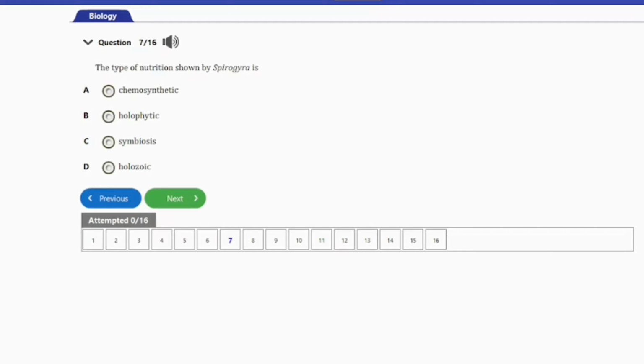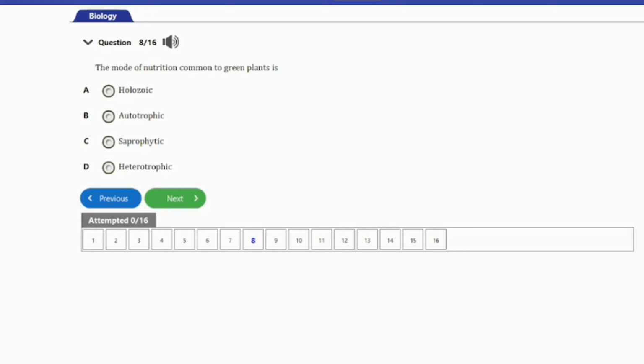That's question number 7 here. It says, the type of nutrition shown by Spirogyra is A. Chemosynthetic, B. Holophytic, C. Symbiosis, D. Holozoic. So guys, the answer to this question is option B, and that's holophytic. The type of nutrition shown by Spirogyra is holophytic. So let's go ahead and consider the next question.